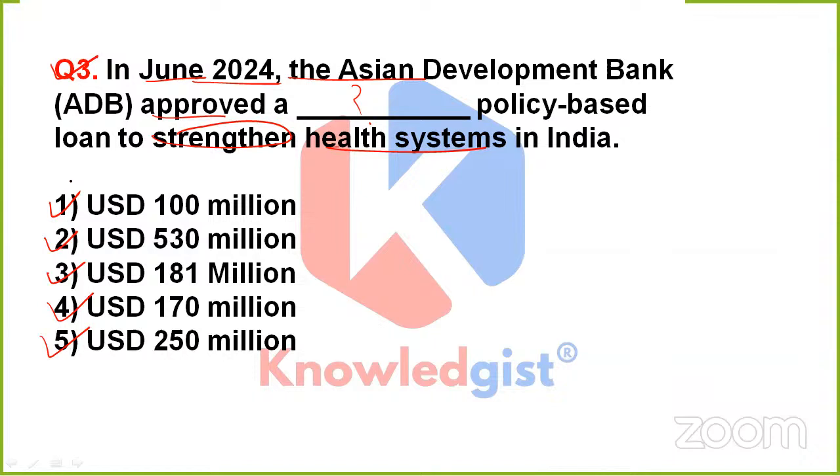You have 5 seconds. Go through it. Sandeep is saying it is option 170, that is option 4. Okay. Anyone else?